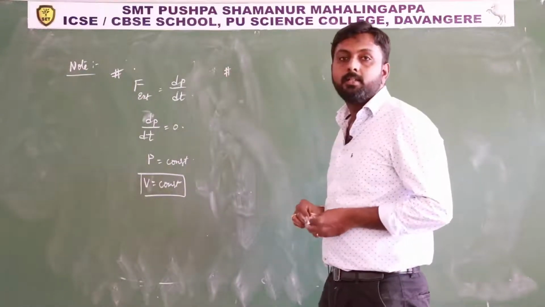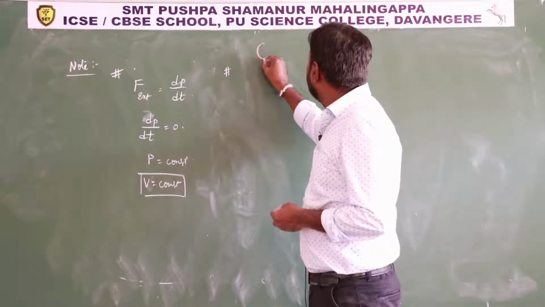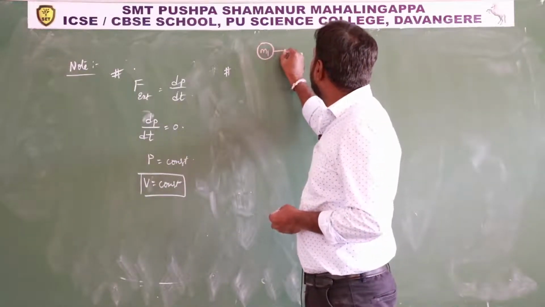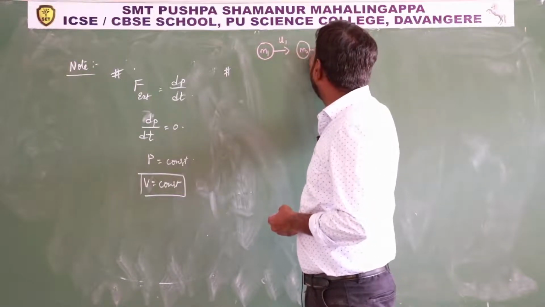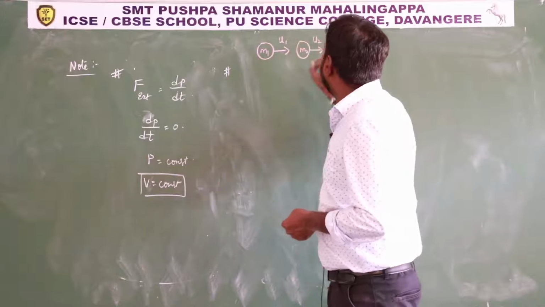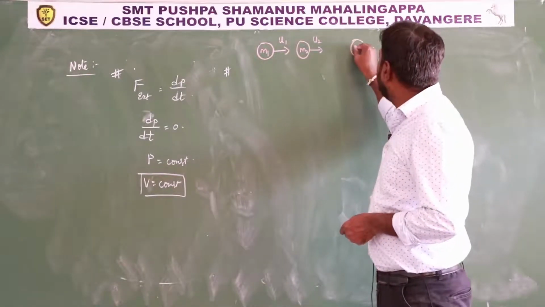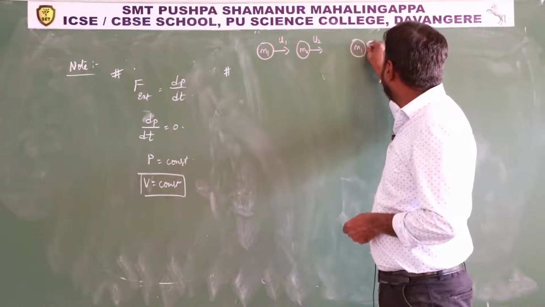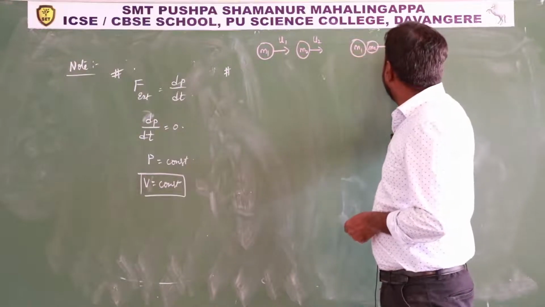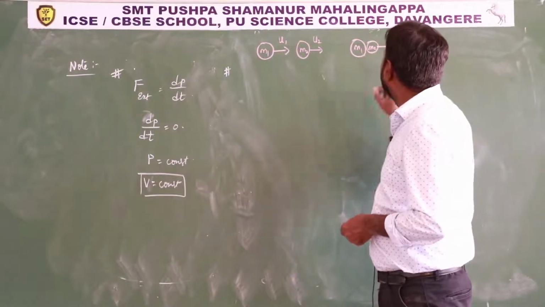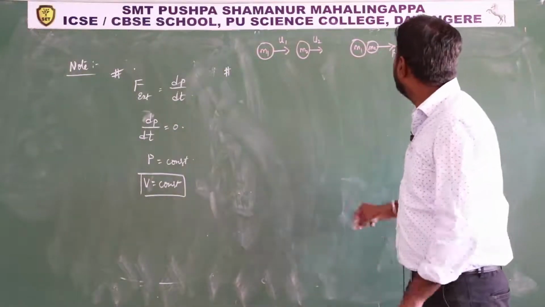And also, you know the law of conservation of linear momentum. In that, this is mass m1 moving with speed u1, this is mass m2 moving with speed u2 before collision, and during collision m1 and m2 interact. So this is the F21 force, that means force on the second by the first.